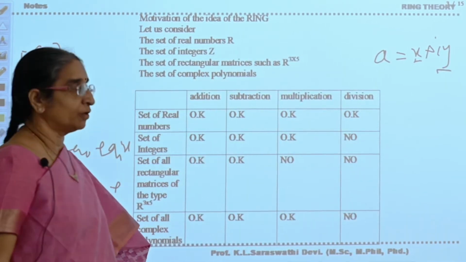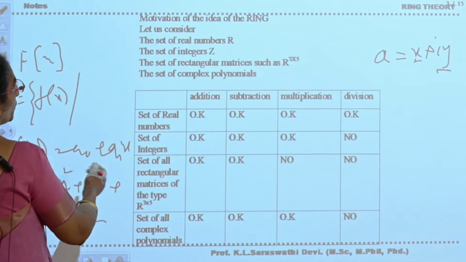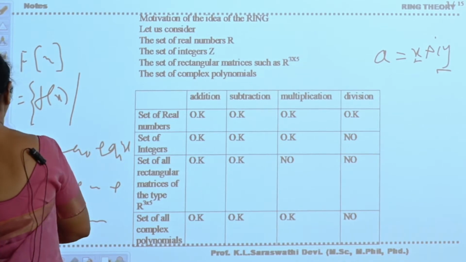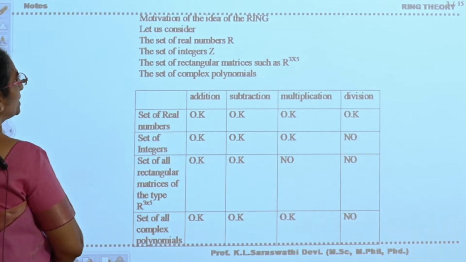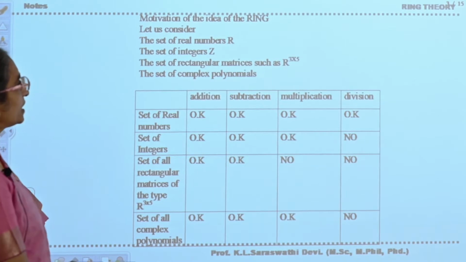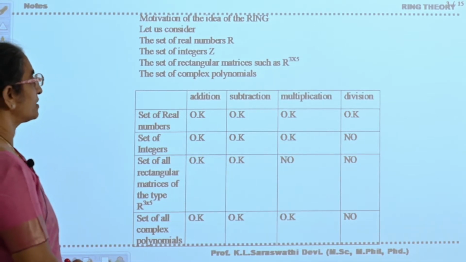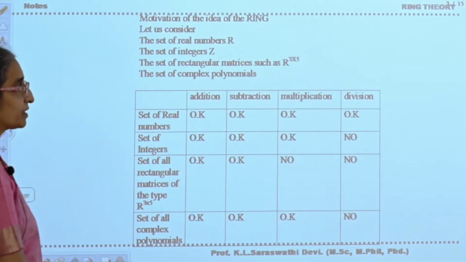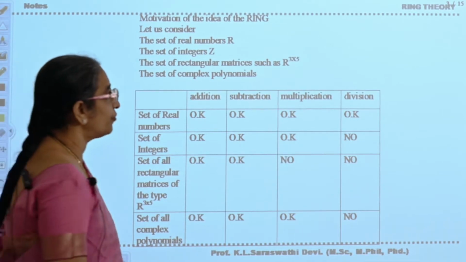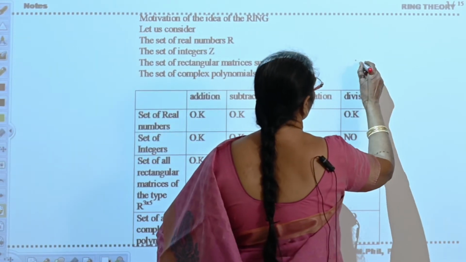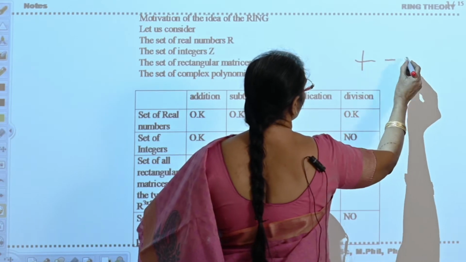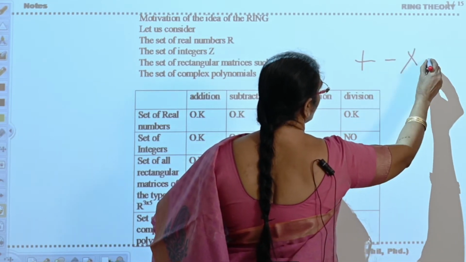Now if you consider these four sets, that is the set of real numbers, the set of integers, the set of rectangular matrices, and the set of complex numbers. In arithmetic we have four fundamental operators: plus, minus, multiplication, division.